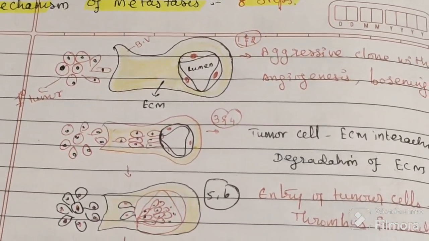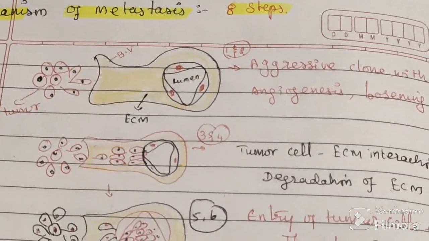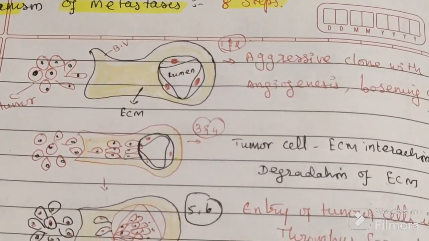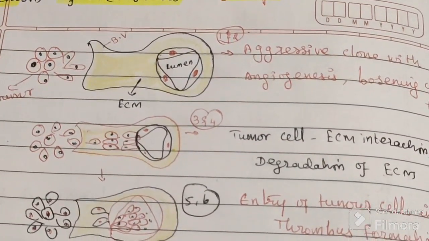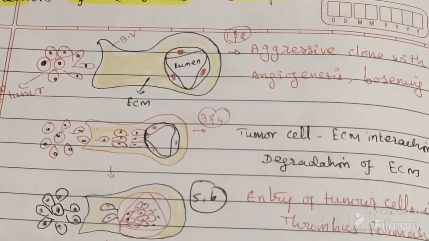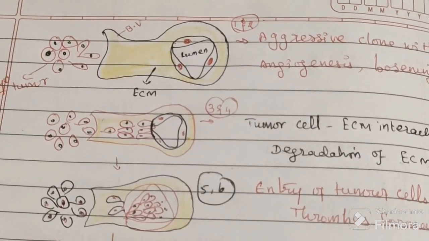They become aggressive and separate, they lose from the rest of the tumor.